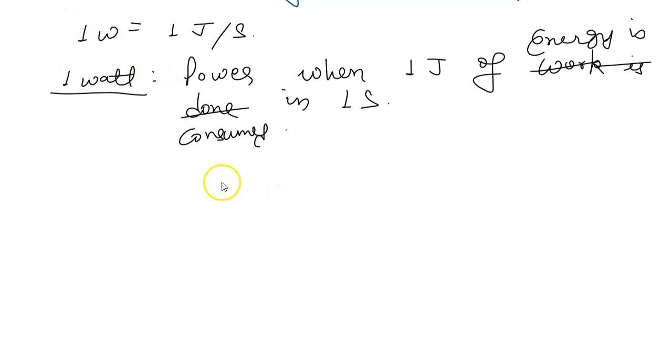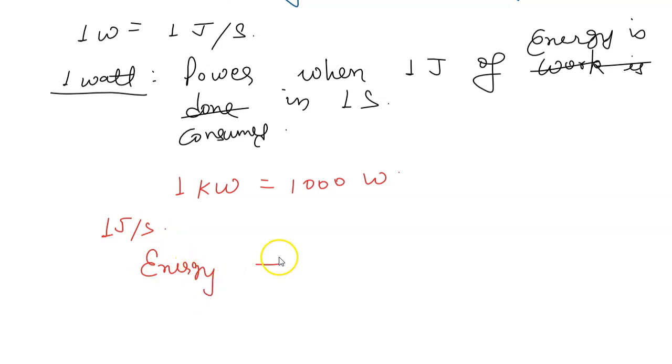In multiple places we may also see other units of power, like 1 kilowatt is equal to 1000 watt, and here we have one more unit of power, that is joule per second. We already talked about it. Talking about energy, we know the unit is joule. This is the SI unit.